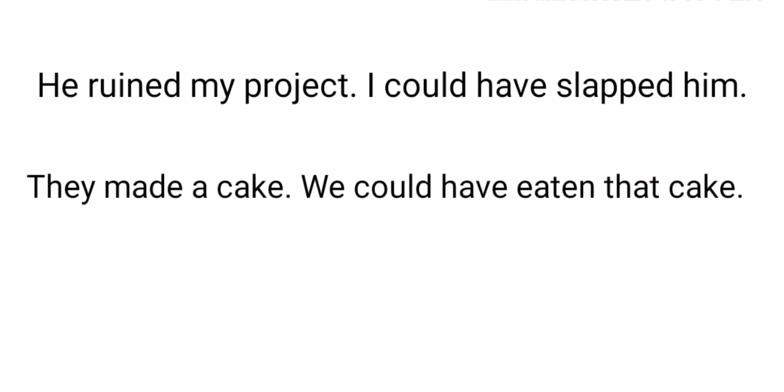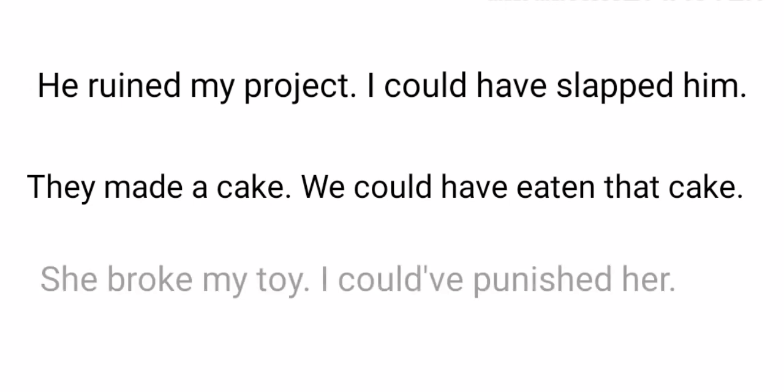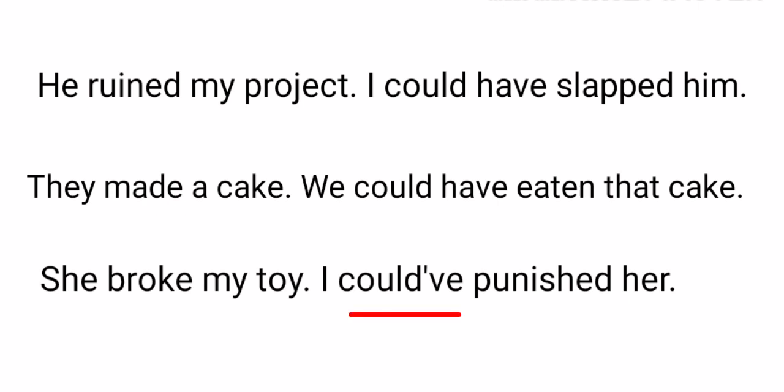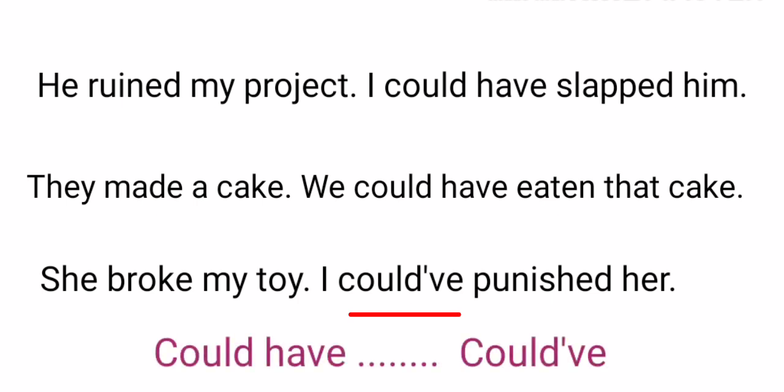Another example. They made a cake. We could have eaten that cake. She broke my toy. I could have punished her. Could've is a contraction of could have.